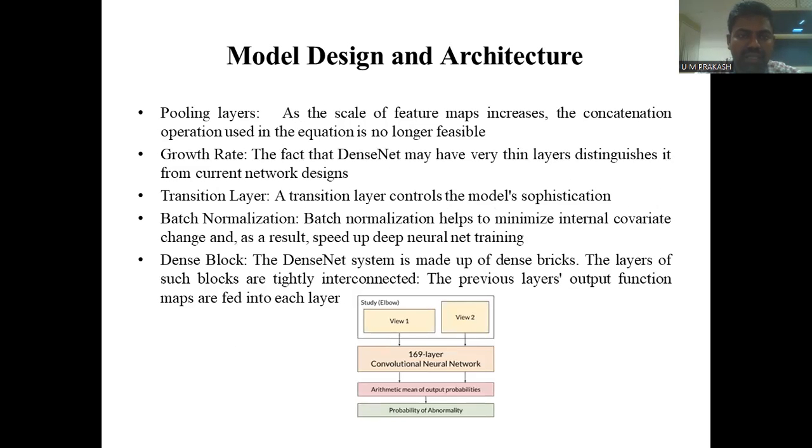The architecture has a pooling layer, growth rate, transition layer, batch normalization, and dense block. Like that we have done with the 169-layer convolutional neural network. In the study, we have taken the elbow. We get the arithmetic mean of the output probabilities, so the abnormality can also be found easily.